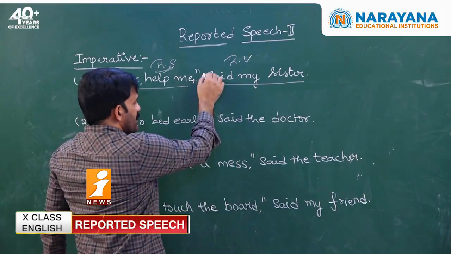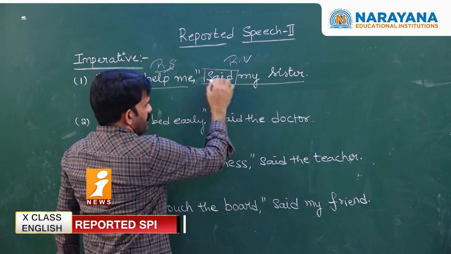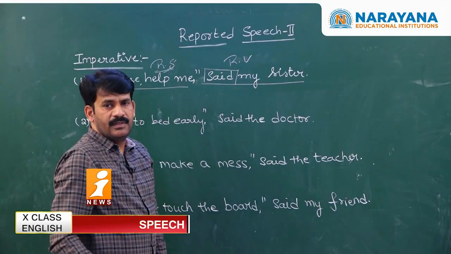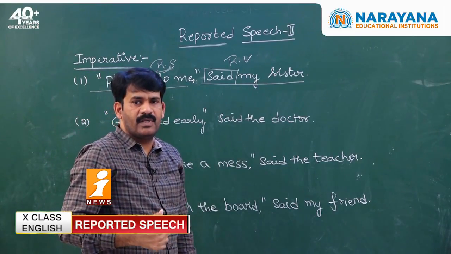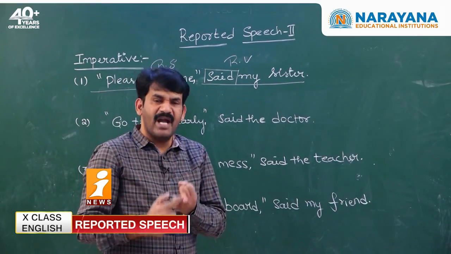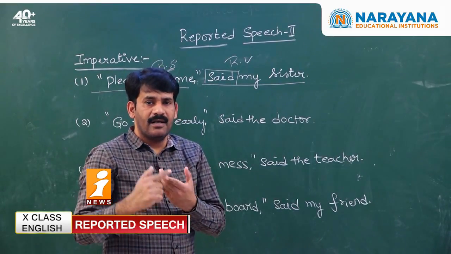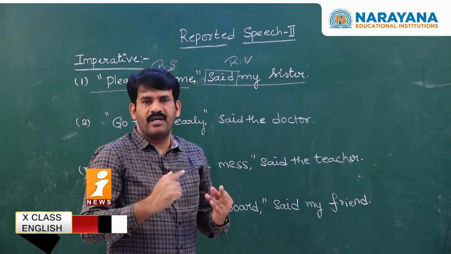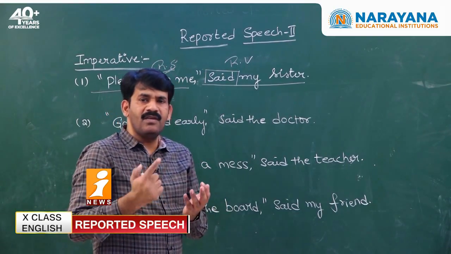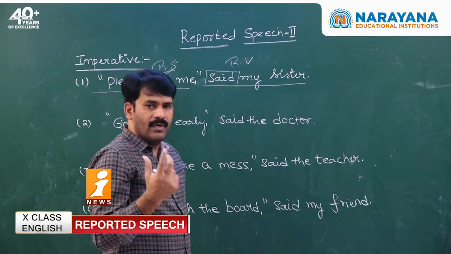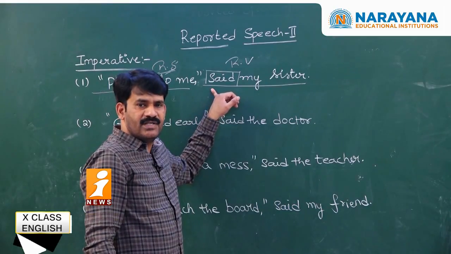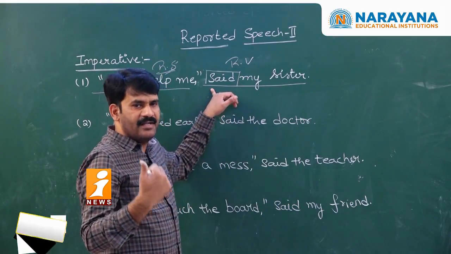Then imperative sentence, whenever you find, how do we change the reporting verb? The reporting verb will be changed into asked, commanded, ordered, requested, advised, suggested, wished, etc. So I can take any one of these words in the place of said while converting a sentence from DS to IDS.